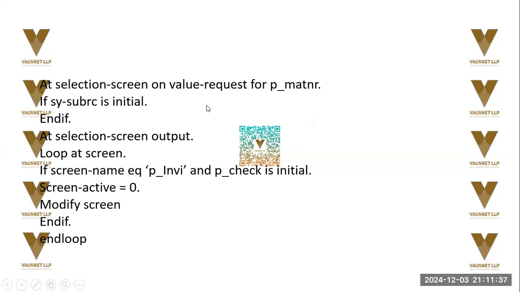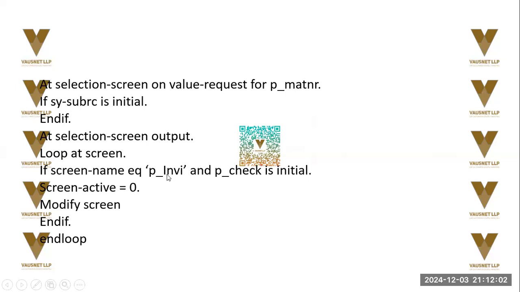Add selection screen on value request. Again, event for PMATNA. If subroutine is initial, if it is filled, end if. Add selection screen output. Loop at screen. If screen name equals this data variable and pcheck is filled, screen active is 0, modify screen, end if, and loop.